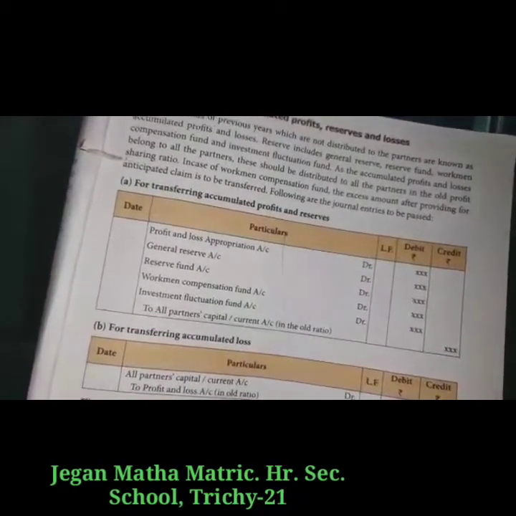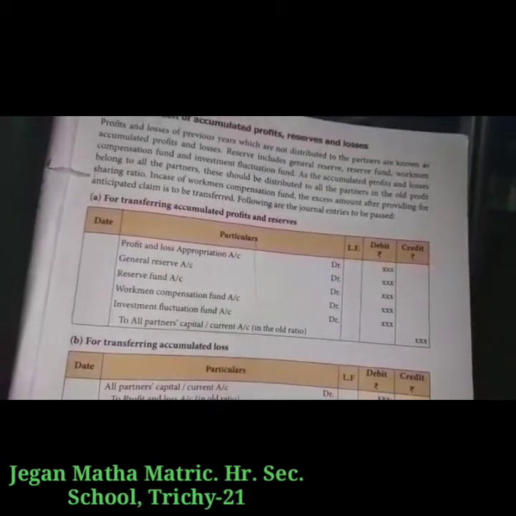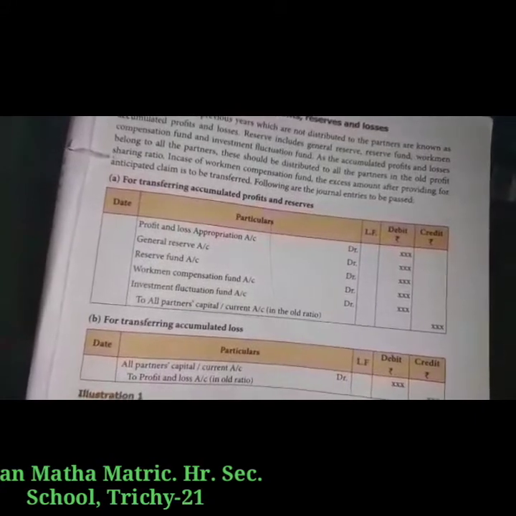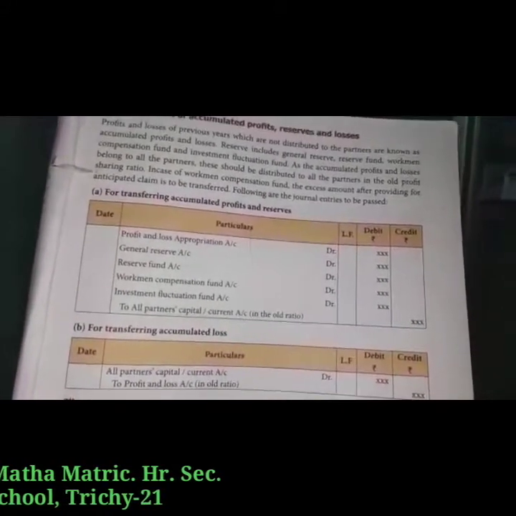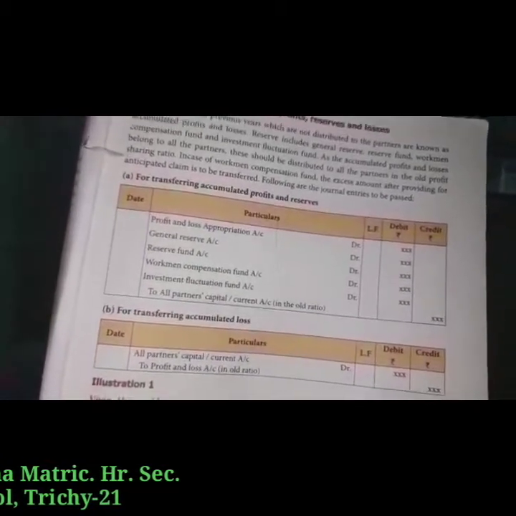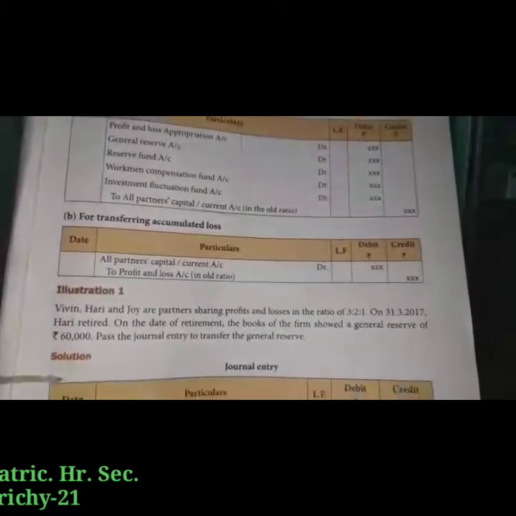All the partners share the amount in the old ratio. Second, for transferring the accumulated loss, we write the journal entry: all the partners' capital accounts Dr. to Profit and Loss Account, in the old ratio. Let's see illustration 1.